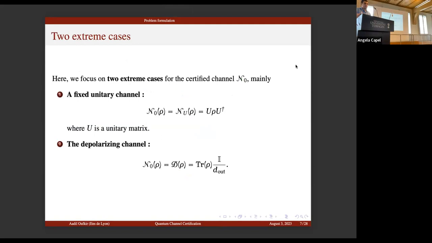For the certified channel N0, we will focus only on two extreme cases. The first one is given by a fixed unitary channel, which sends an input state rho to U rho U dagger, where U is a unitary matrix. This is the first extreme because it has a Choi rank of 1. And the other extreme is the depolarizing channel, which sends every input state to the maximally mixed state. And it has a Choi rank of d-in times d-out.